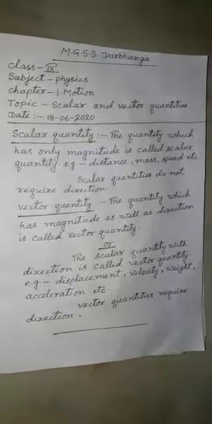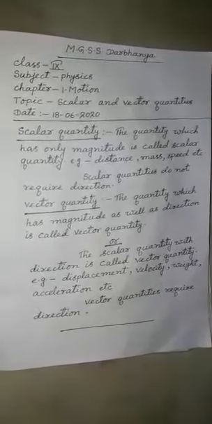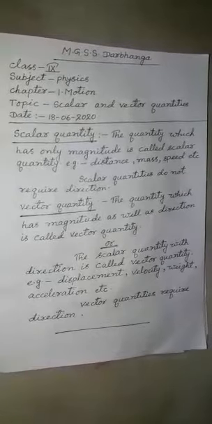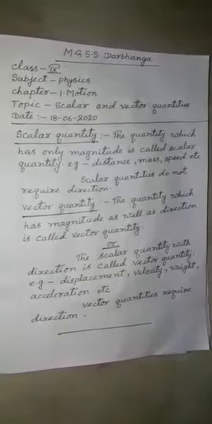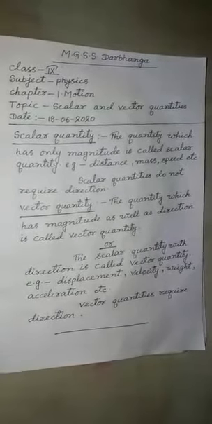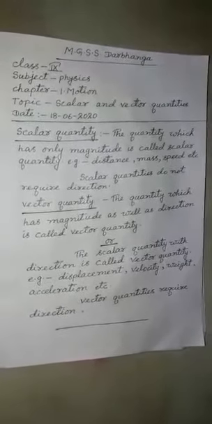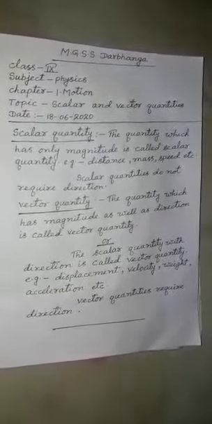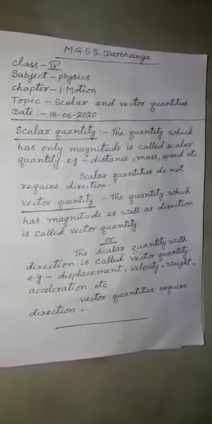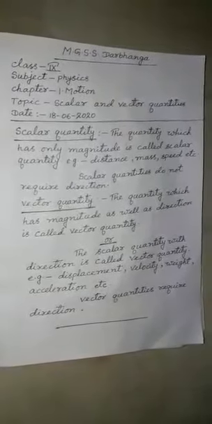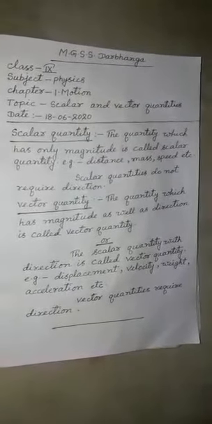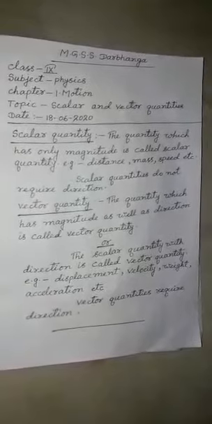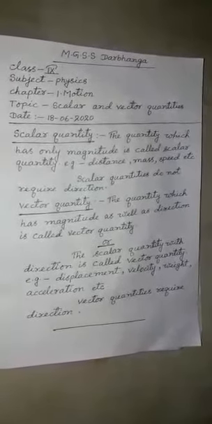So, dear students, I think now it is easier for you to understand what are scalar quantities and what are vector quantities. Just find out some other quantities and try to distinguish them, which one among them is scalar quantity and which one is vector quantity.